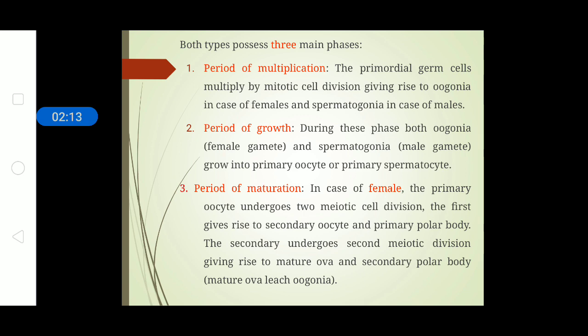The period of growth. During this phase, both oogonia and spermatogonia, which are the primordial germ cells from which the process starts, grow in size. And the period of maturation. During the period of maturation, both the male and female gametes mature to achieve their